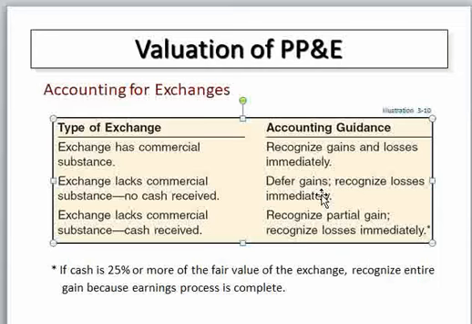So if there is commercial substance, we simply recognize the gain. If there is a lack of commercial substance, it depends: if the exchange has a lack of commercial substance and cash is not received, we defer the gain. If the exchange has a lack of commercial substance but in some cases cash is received, we recognize a partial gain.